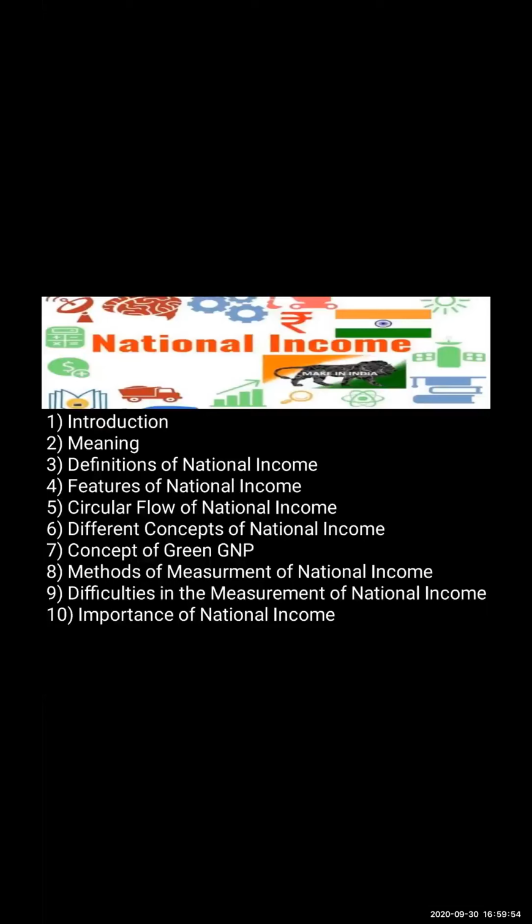Now, circular flow model. In the two sector model of circular flow of national income, which two sectors are important? Yes, first one is household, good Joel, and second one is firms.